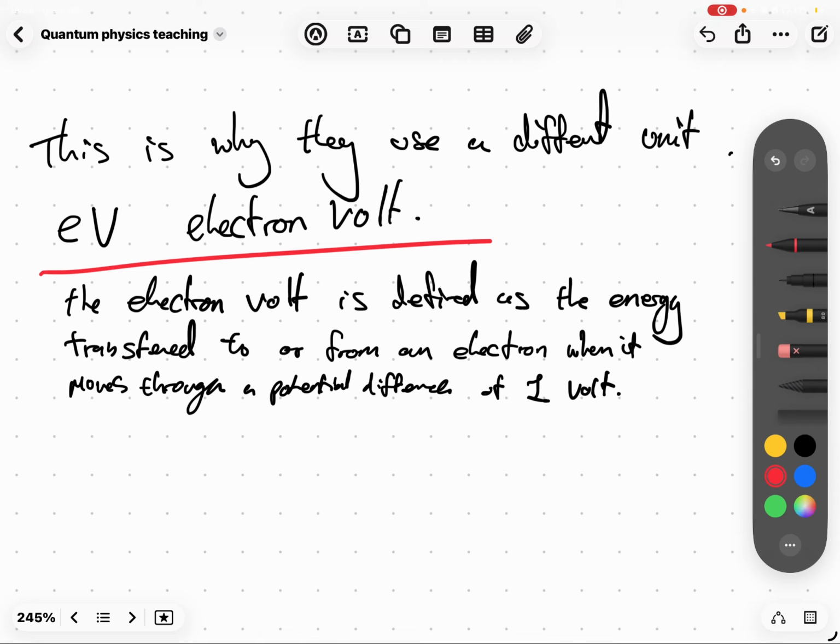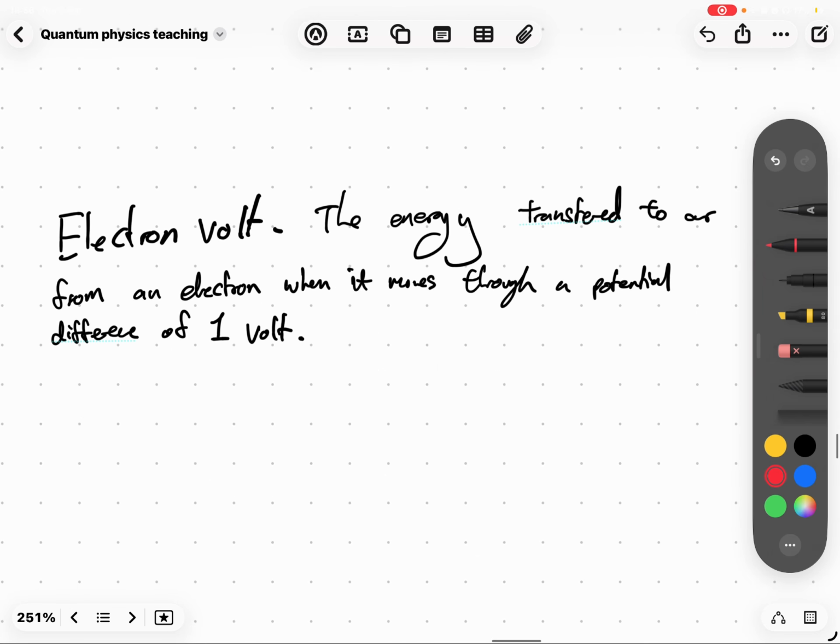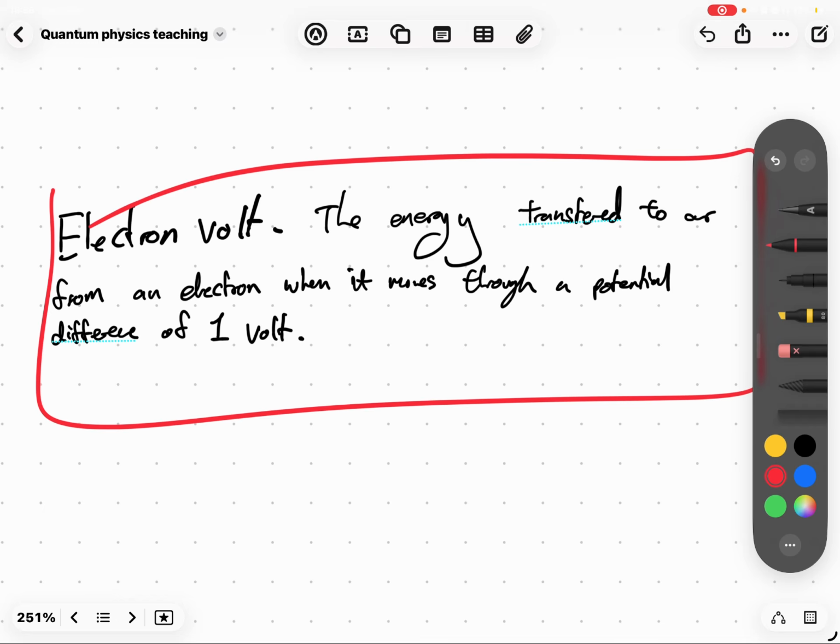It's just kind of confusing. It is very good to put this on a flashcard. They do sometimes ask to define an electron volt. I've had a few questions where they ask me to define it. It's kind of weird, but then again, it's also quite easy to remember. It's the energy transferred from an electron when it goes through 1 volt of potential difference. That's all it is. Flashcard this. Very good to remember that. Helps with your understanding as well, really. Now, the electron volt, the energy transferred to or from... Oh, yeah, I just said this. Flashcard it.